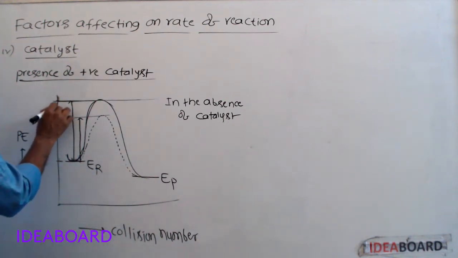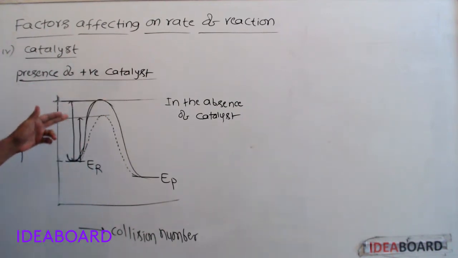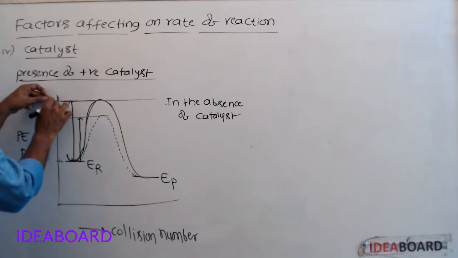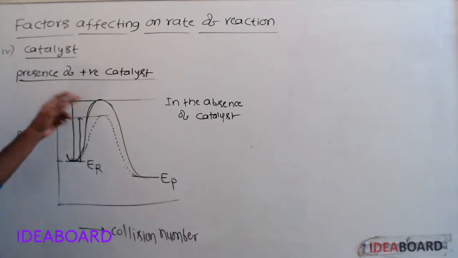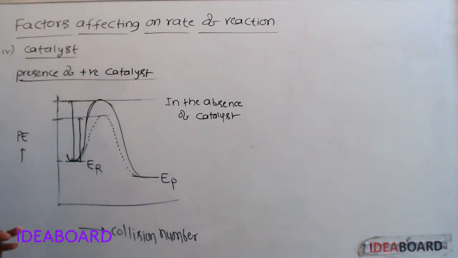This difference is the difference in activation energy in the presence of catalyst and in the absence of catalyst. So if we take positive catalyst, reaction follows the path having lower activation energy. That's why rate of reaction increases.